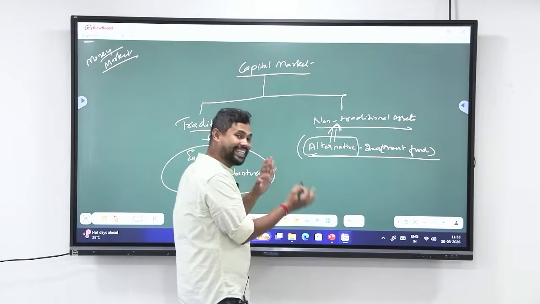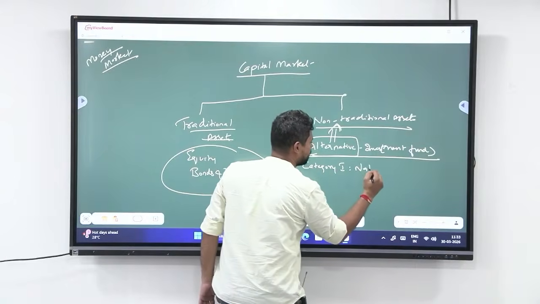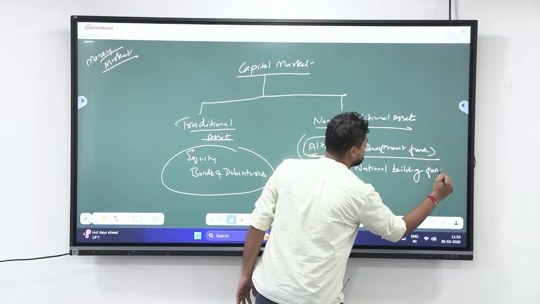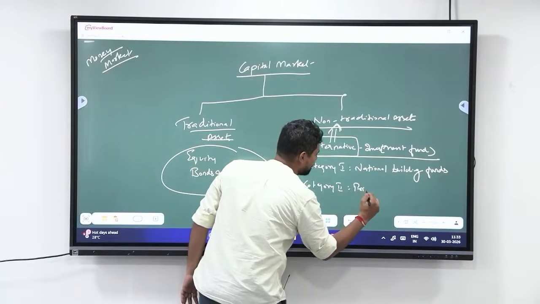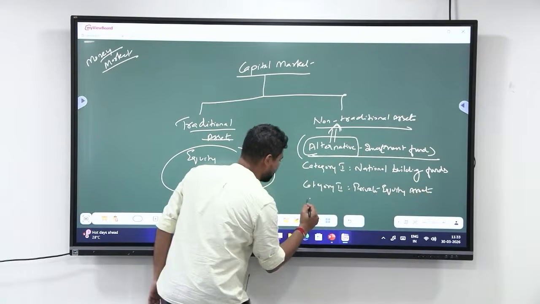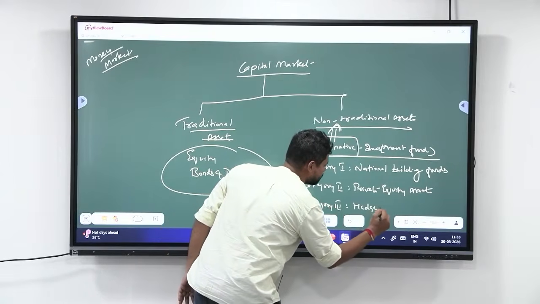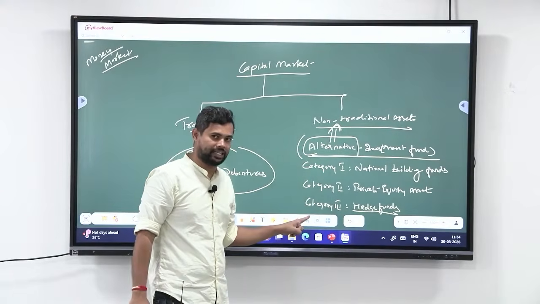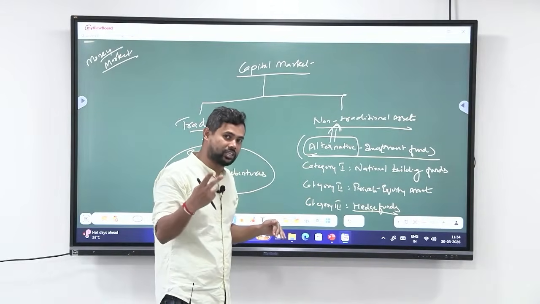And there are 3 categories here. We have category 1, which is nation building funds, or basically nation building asset. Category 2 is private equity asset, and category 3 is basically hedge funds. Hedge funds are not supported. That is why they have kept it in the last category. So, if you take alternative investment fund, they are categorized on the basis of importance, significance and risk.